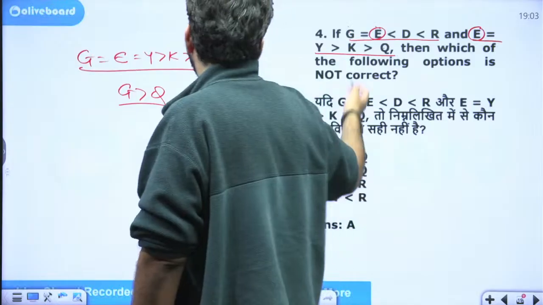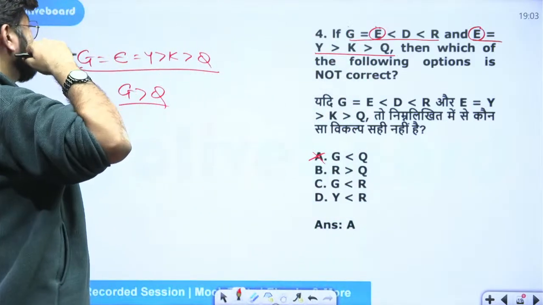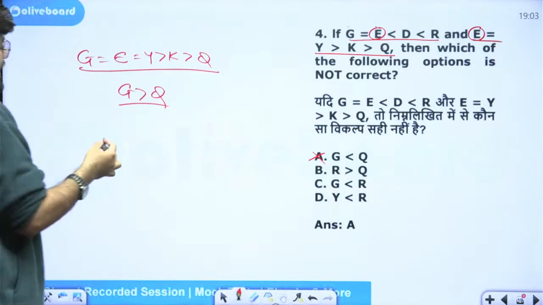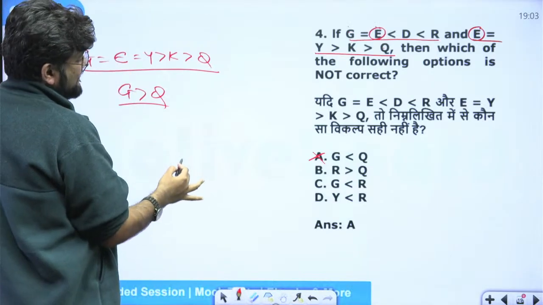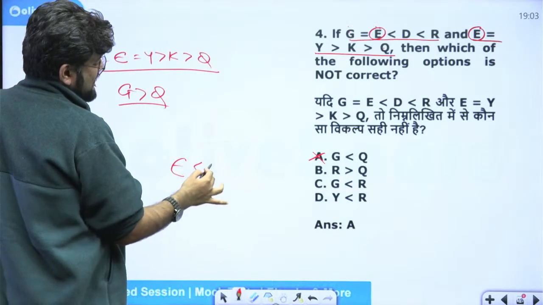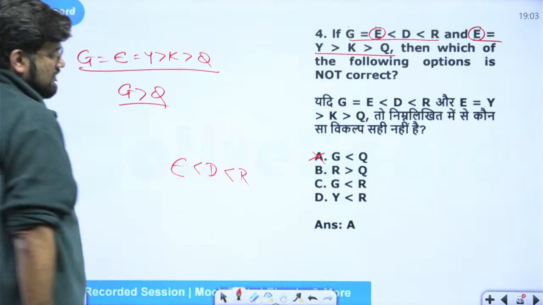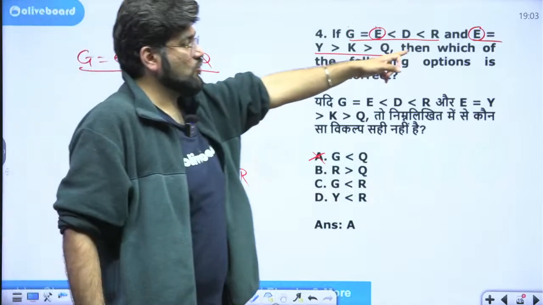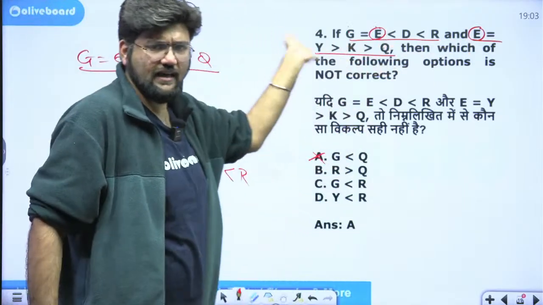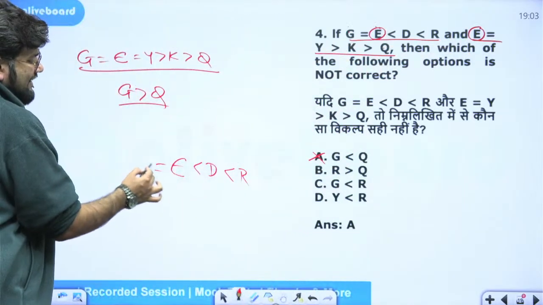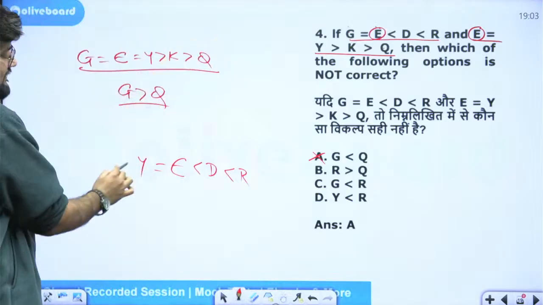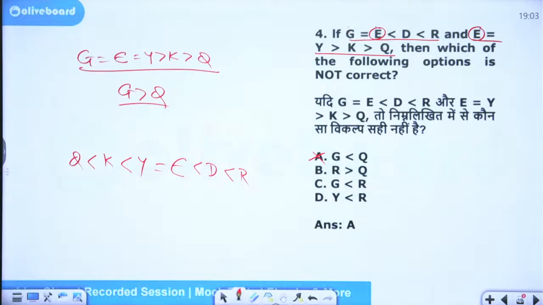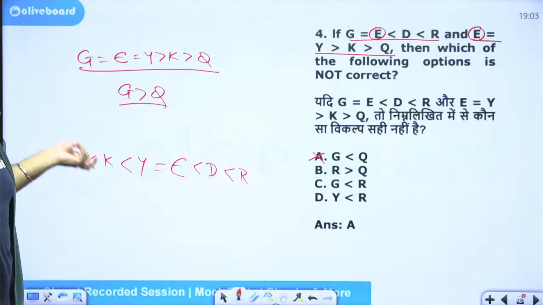So let's check between R and Q. How will I relate R and Q? I have this expression only. I will write it as E is less than D is less than R. Now I need to go from E to Q. And here also, I am going only in the right direction. So not necessarily, I can flip it. E equal to Y, I can write it like this. Y is greater than K, I can write it like this. K is greater than Q, I can write it like this. Now I can easily relate Q and R, can't I?